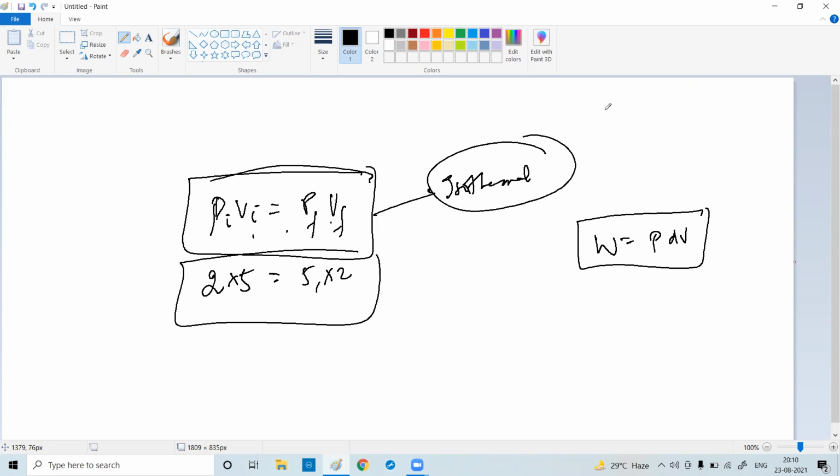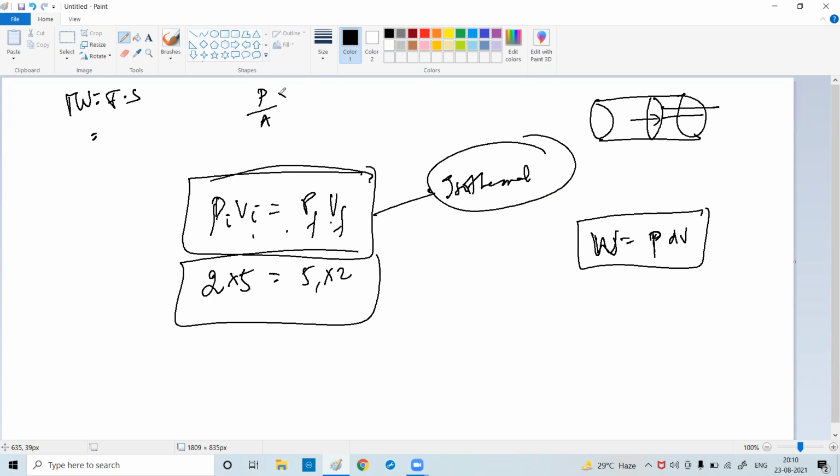Whenever the volume changes, we took a piston and we increased the volume, and we calculated W as nothing but PdV. How did we calculate it? W equals F dot S. What is F? F is nothing but pressure times area, force equals pressure into area. Yes, sir. So pressure into area, and S was dx. What is A dx? A dx is the volume. So PdV. W equals PdV. We already studied this.